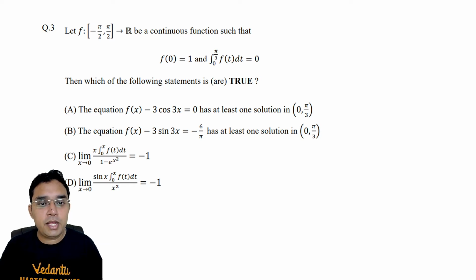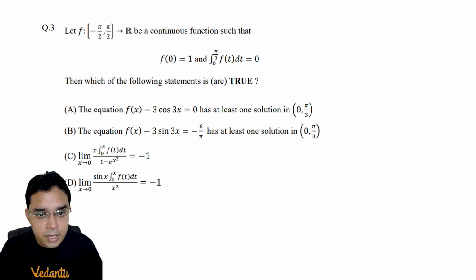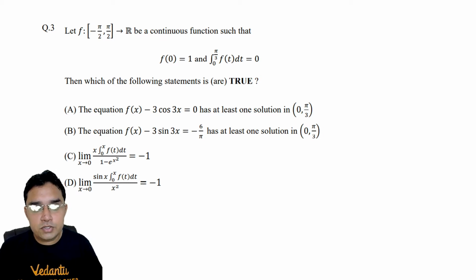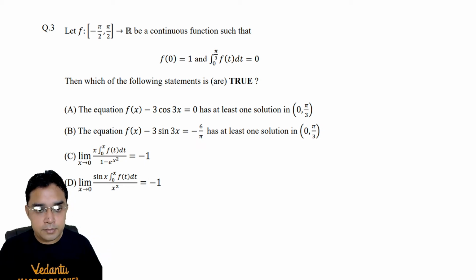A. The equation f(x) - 3cos 3x = 0 has at least one solution in (0, π/3). B. The equation f(x) - 3sin 3x = -6/π has at least one solution in (0, π/3).